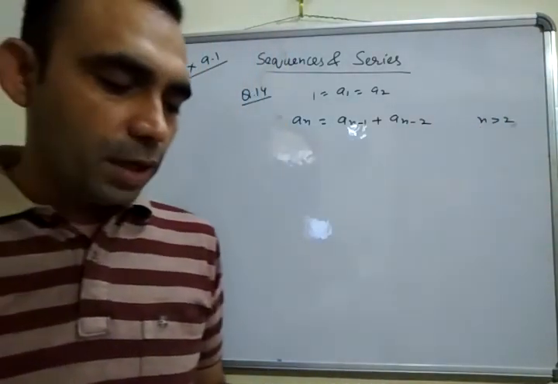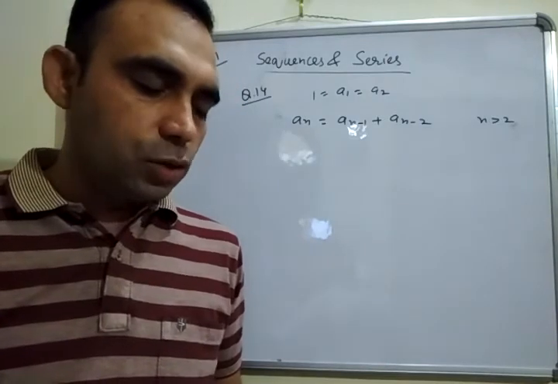We have to find out an plus 1 upon an for n is equal to 1, 2, 3, 4, 5.